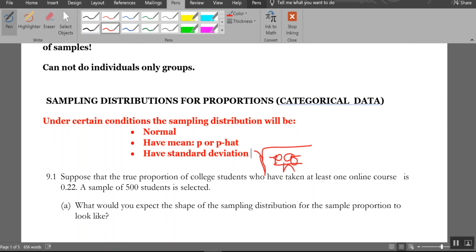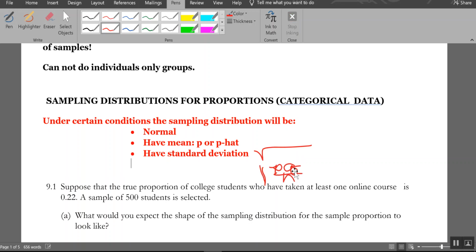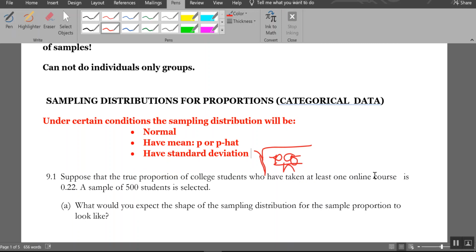As you look at this, its spread gets smaller as the sample size gets bigger. That's the n part: n is the sample size, p is your probability of success, and q, as you may remember, is your probability of failure, which is 1 minus p. We're going to do some examples with this that will hopefully make this a little bit better. And I'm hoping this looks familiar.